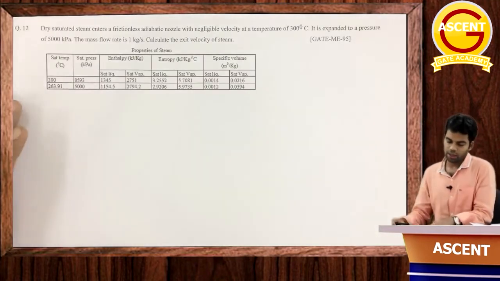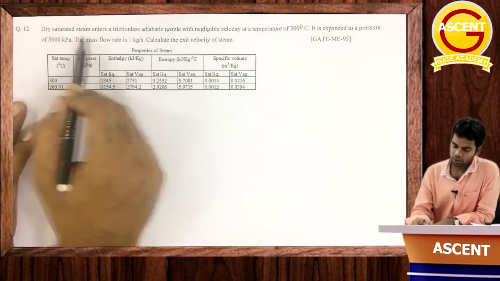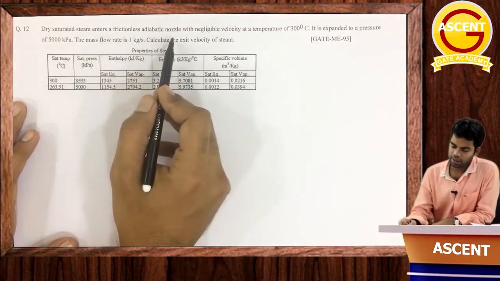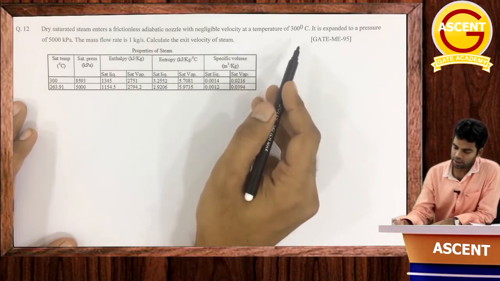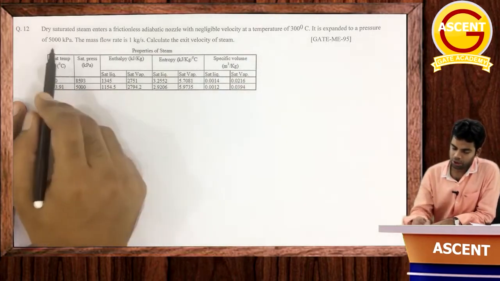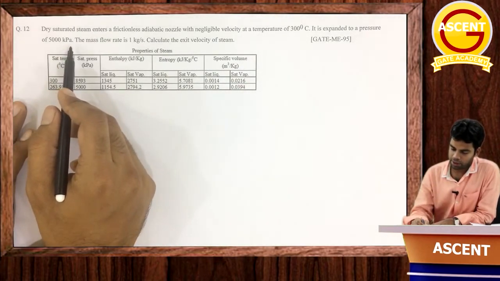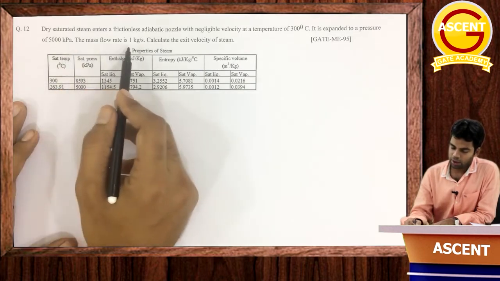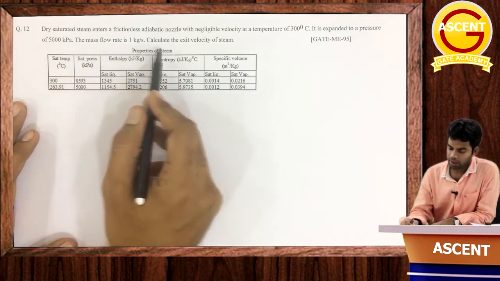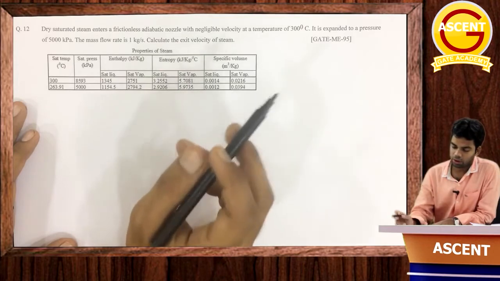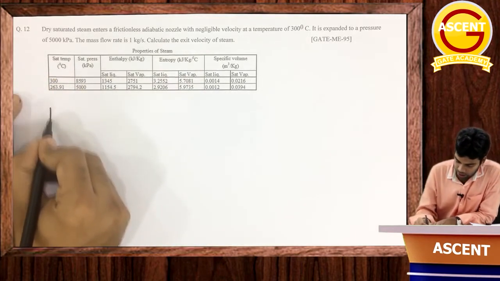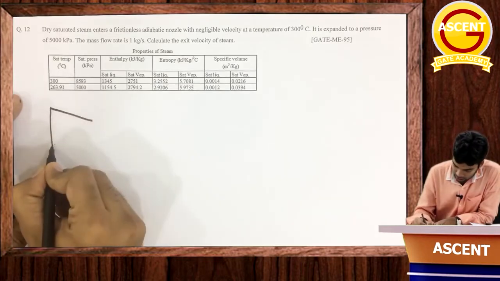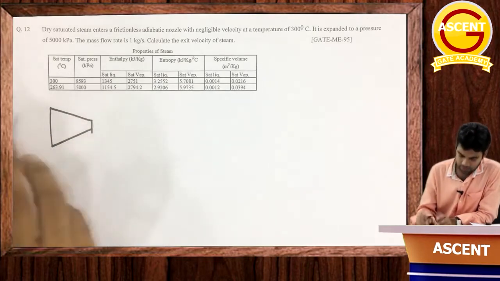Okay, next question says dry saturated steam enters a frictionless adiabatic nozzle with a negligible velocity at a temperature of 300 degrees centigrade. It is expanded to a pressure of 5000 kilopascal. The mass flow rate is 1 kg per second. Calculate the exit velocity of the steam. Okay, so initially the condition of the steam is dry saturated steam. This is dry saturated steam entering.